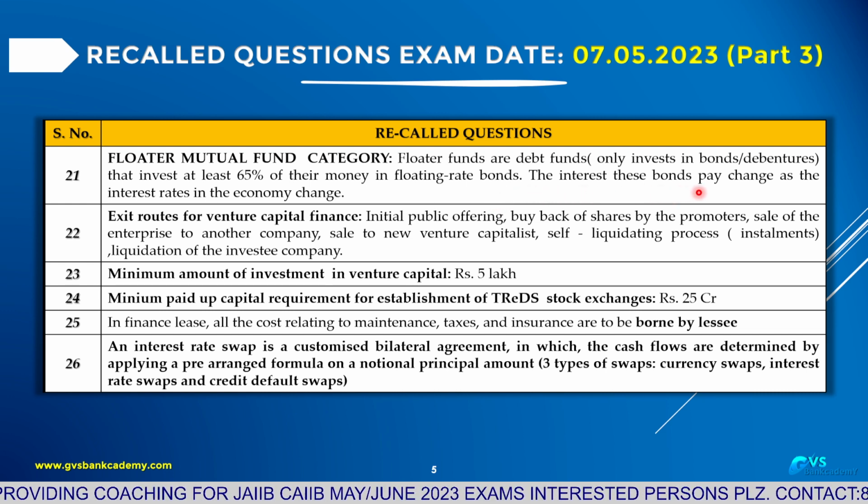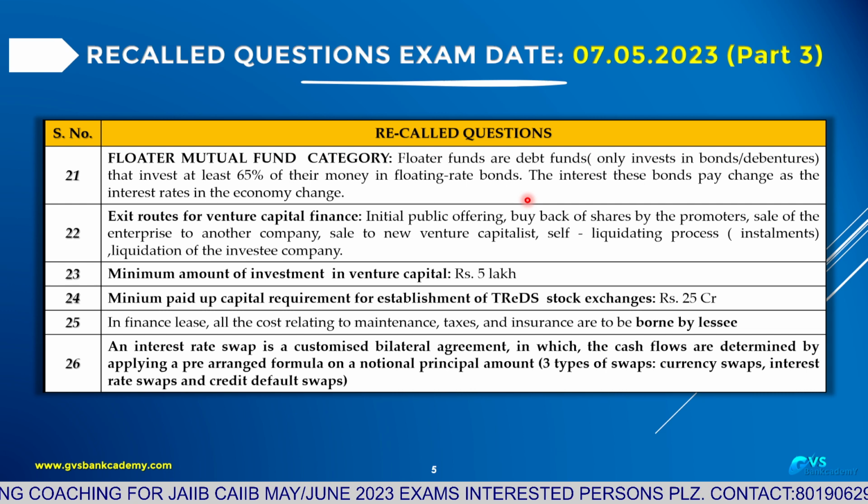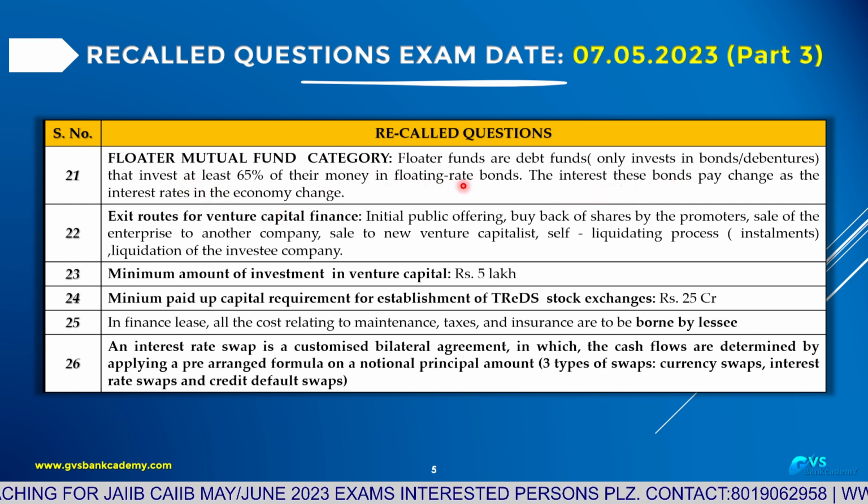Their bonds pay interest that changes as per the interest rates of the economy, with market movements. As for interest rates, we are getting a floating rate of interest too. So a floater mutual fund means debt market funds with at least 65% of their money in floating rate instruments. This is question number 21.